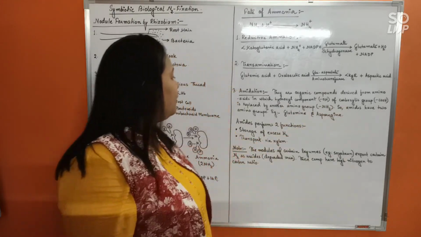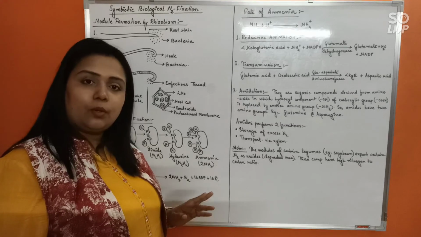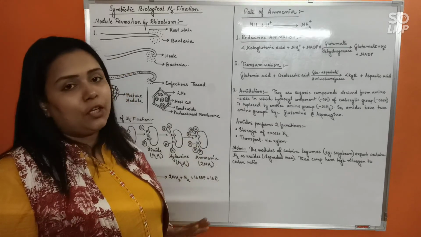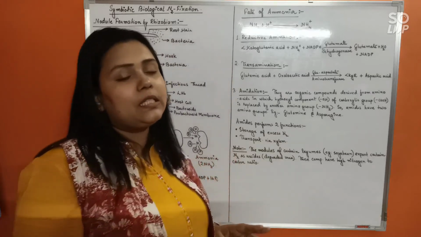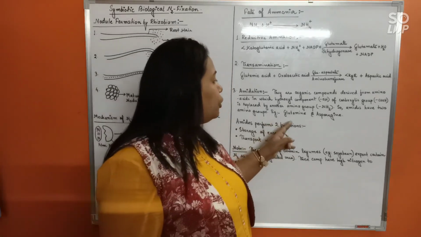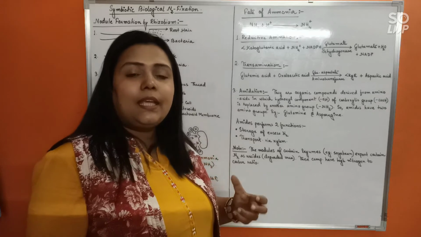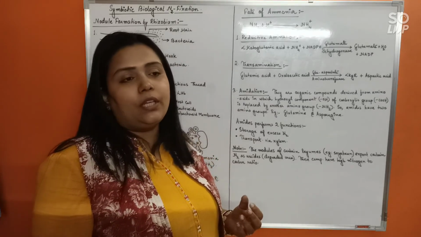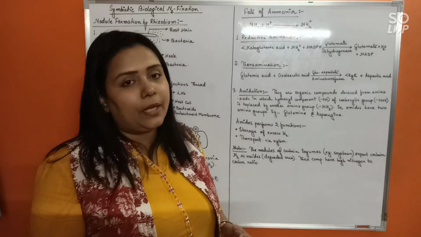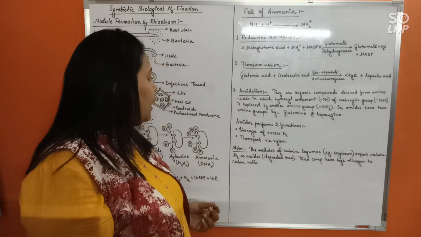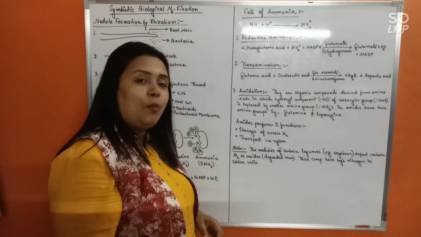So amides have two amino groups. The most important amides formed inside the plant body are glutamine and asparagine. They are found to be a component of proteins along with amino acids.